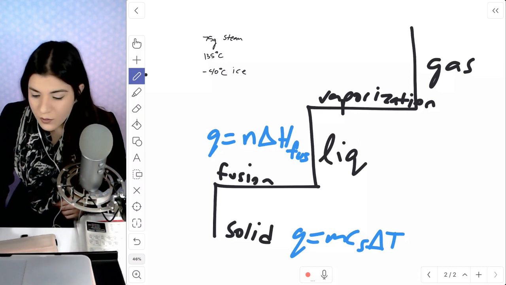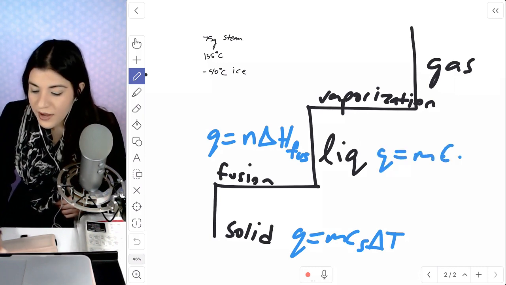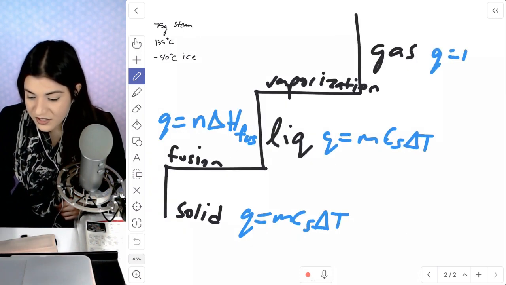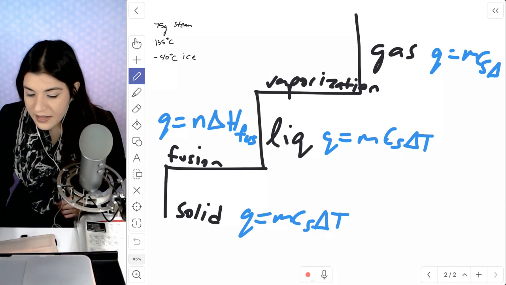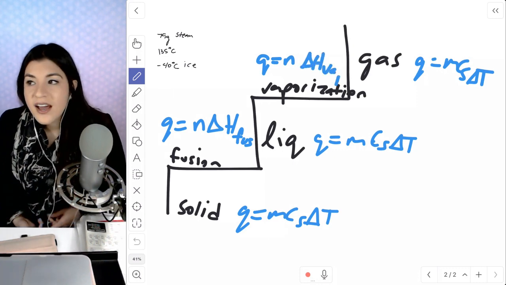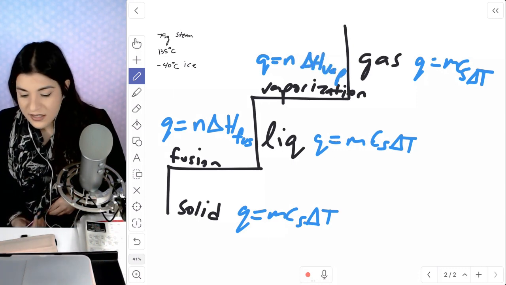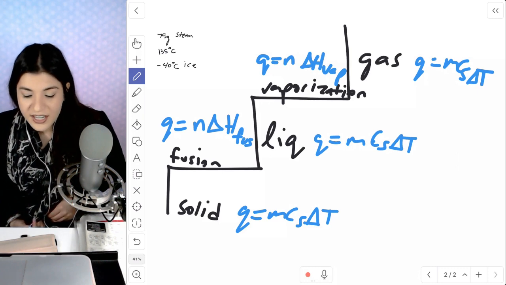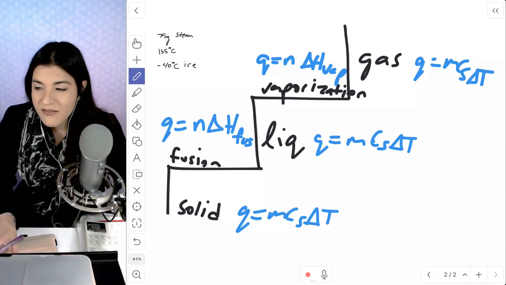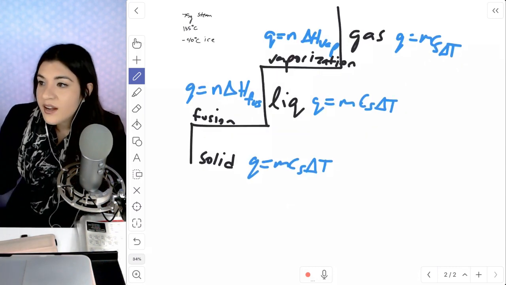And then let's see what else. Our liquid here would be Q equals MCΔT again. By the way, every single type, every single solid, liquid, and gas would be Q equals MCΔT. That's not going to change. And then lastly, for vaporization, right here, I'm just putting all the formulas that you'll need. n times our change in enthalpy of vaporization. Okay, so you'll note that all of these are going to require constants, different constants. So that's why I'm asking if you have that already. If not, I'll look it up.